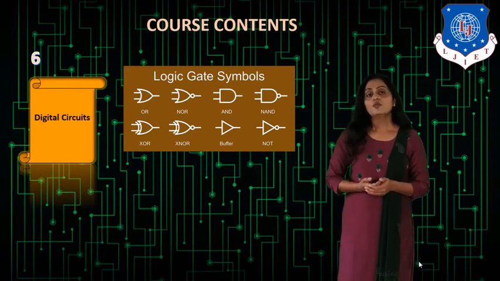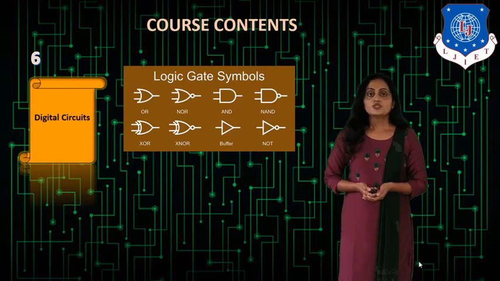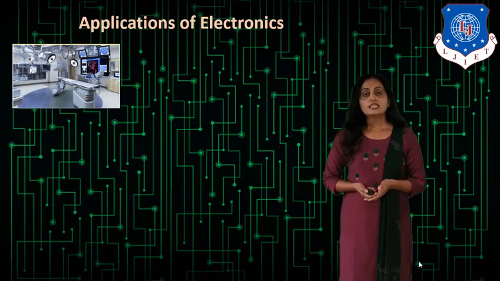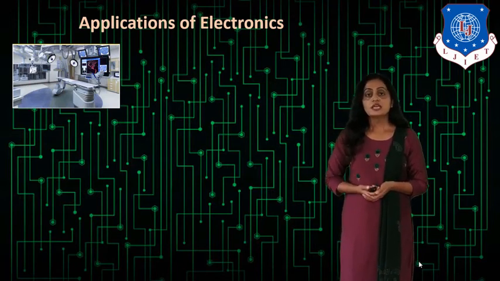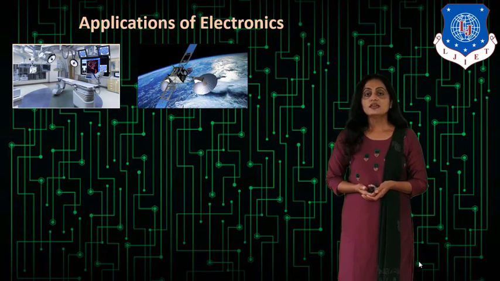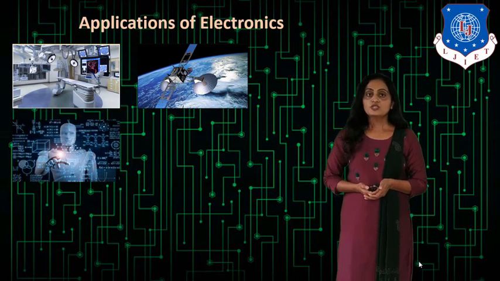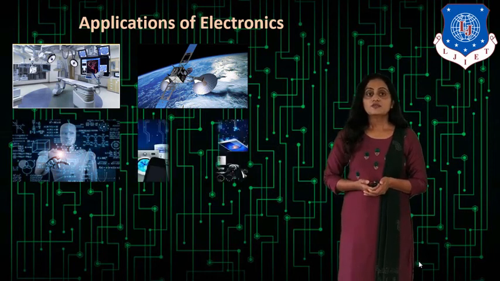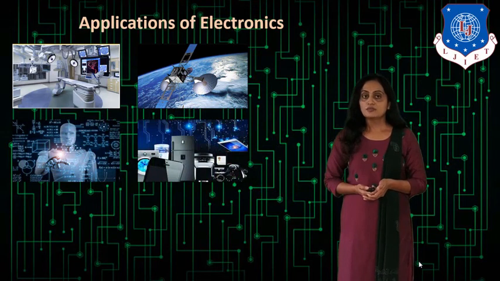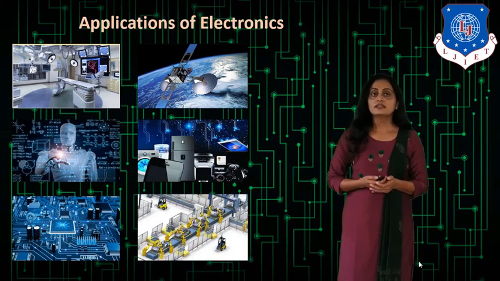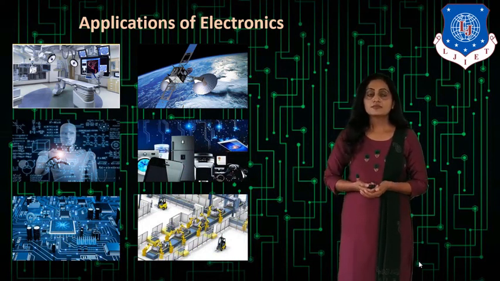Now we will see what the applications of electronics are. The first and most important application is in the field of medical science. The second figure shows the application of electronics in communication. It can be mobile communication, satellite communication. The third figure shows the field of robotics and artificial intelligence. The fourth figure shows consumer electronics. The fifth figure shows power electronics and chip design. And the sixth figure shows industrial automation. So these are the applications of electronics.